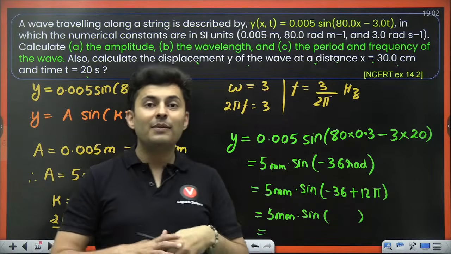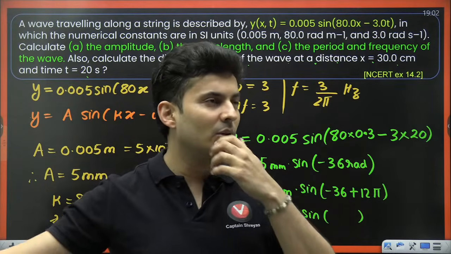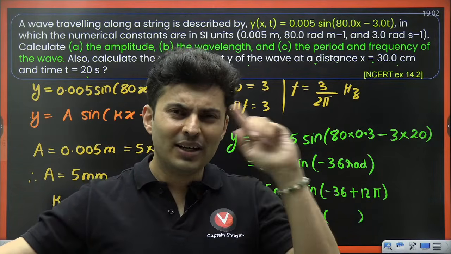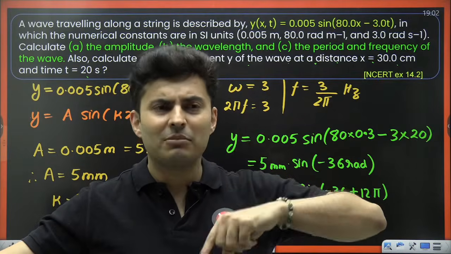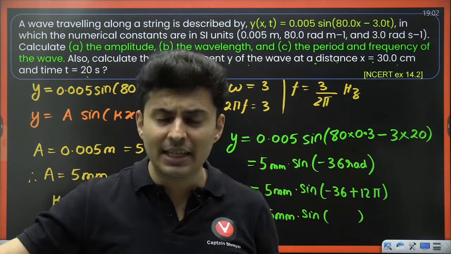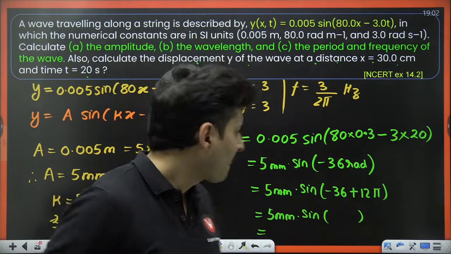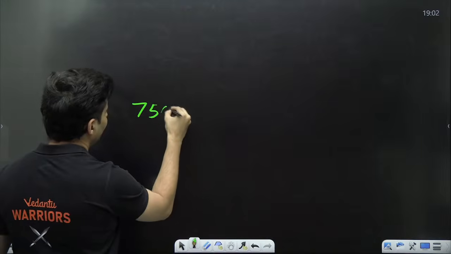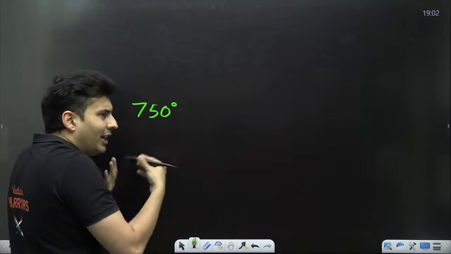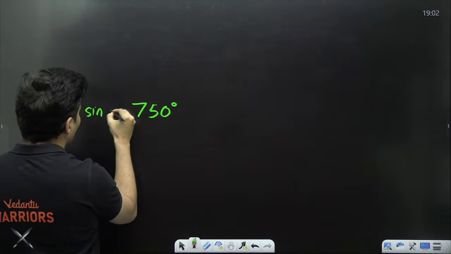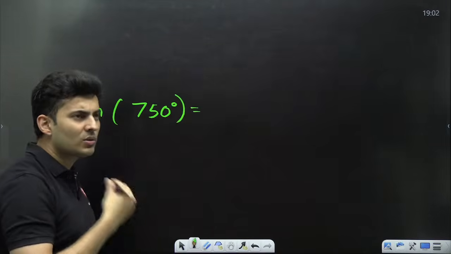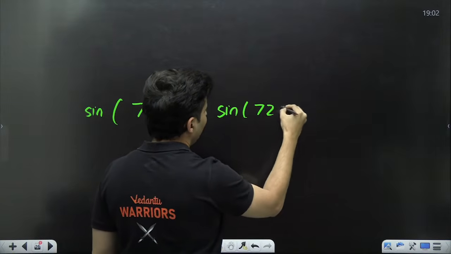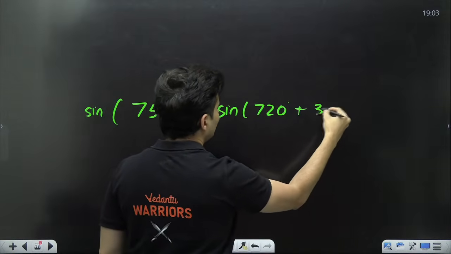And whenever you have to find the sine of, okay, take the example of this. If you have to find the sine of 1000 degrees, what will you do? You will first think, let's say even 750 degrees. Take this simple example. This is a very good example to help you out. When I have to find the sine of 750 degrees, what will I do? I'll think, is it close to something? I think it is close to something. It is sine of 720 degrees plus 30 degrees.